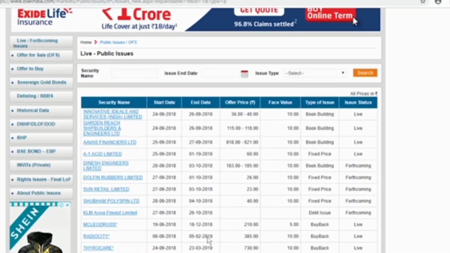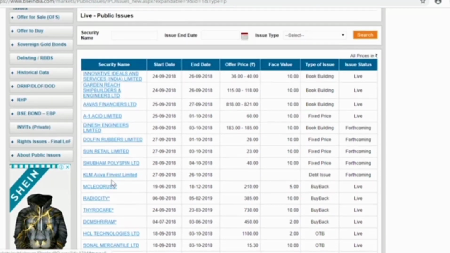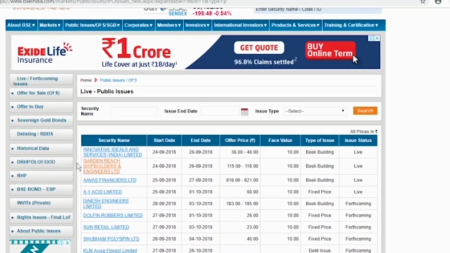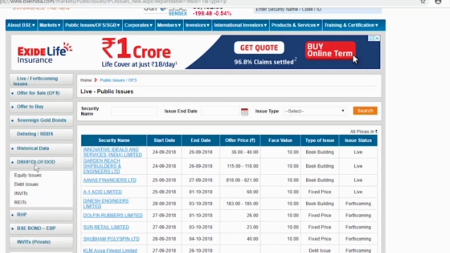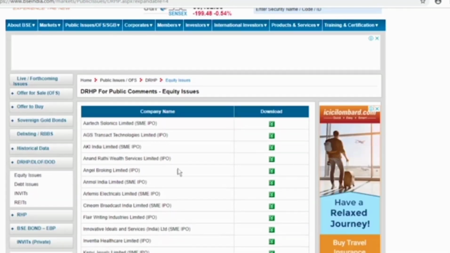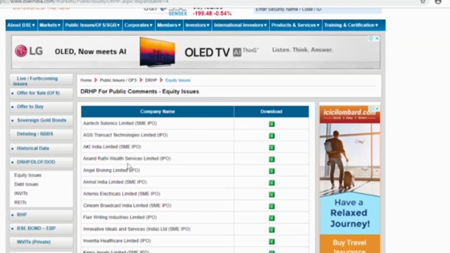So this is a consolidated list of all the companies who are coming up with book building, fixed price, buyback, OTB, etc. Then we click on BRHP on the left section. Under that we click on equity issues. There we see a lot of companies coming up with an IPO, for instance, Artex, Solonics Limited, Anand Rathi Wealth Services Limited, Angel Broking Limited.